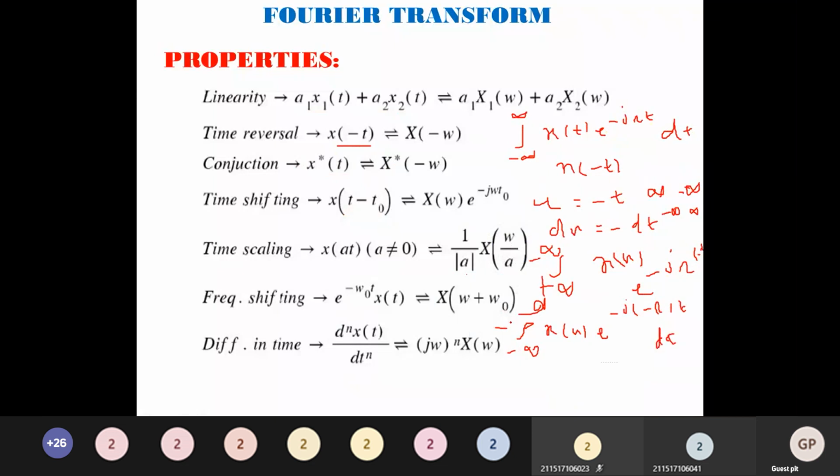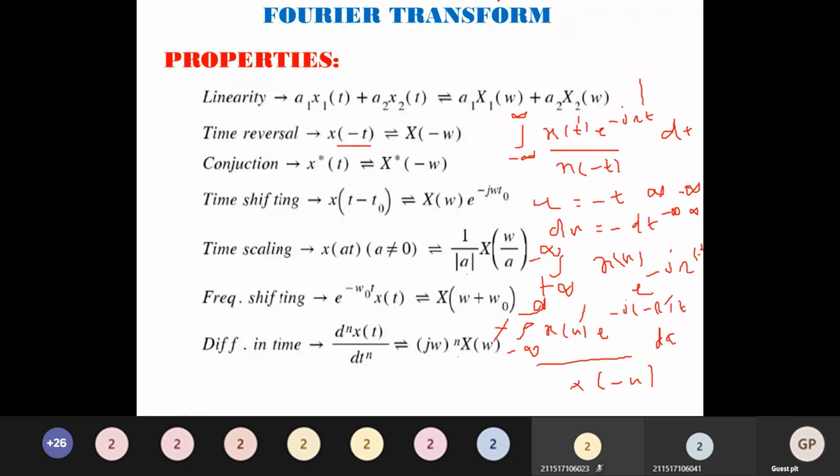Take that minus outside, minus into minus becomes plus. How does this look? Same as the standard formula, but instead of t here it is u, and instead of omega here it is minus omega. So what is the answer? Just by comparison, X of minus omega. Similarly we can solve all the properties.